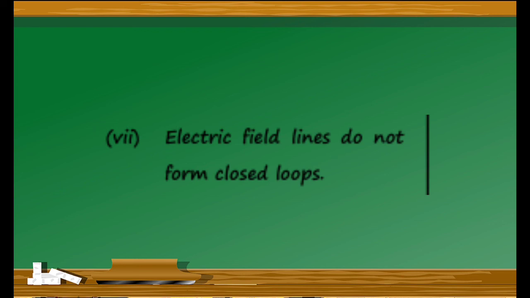Last property: electric field lines do not form closed loops. Field lines or lines of force do not form a closed loop, they are open. Clear? These are the properties of electric field lines.